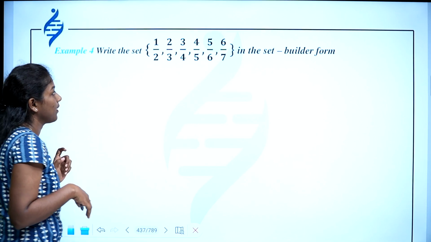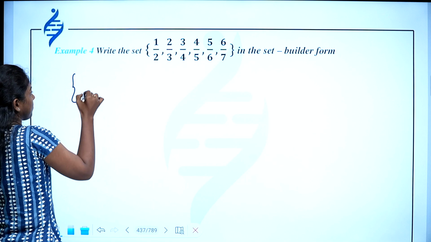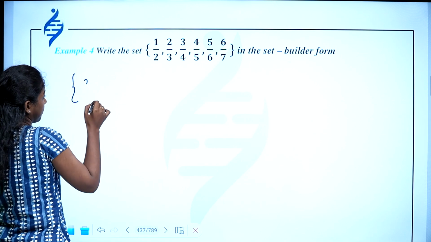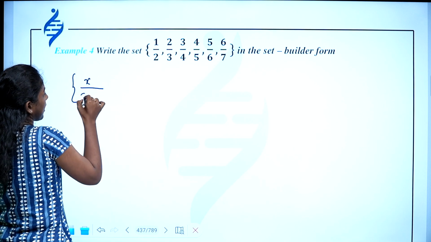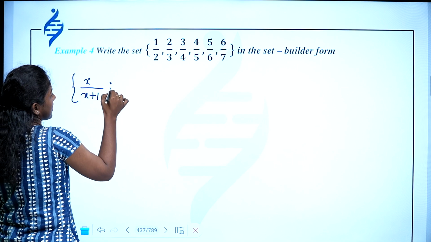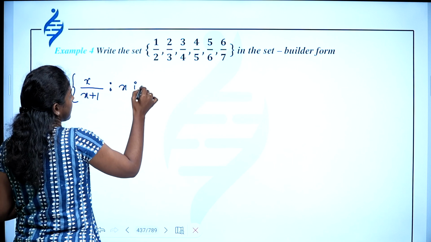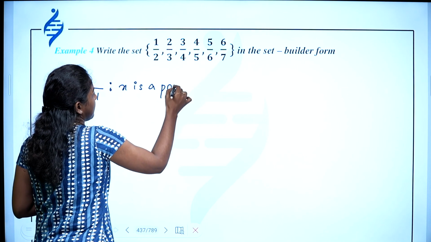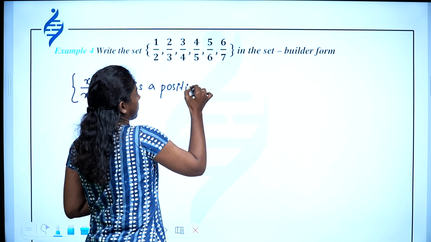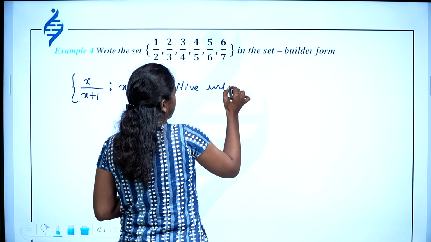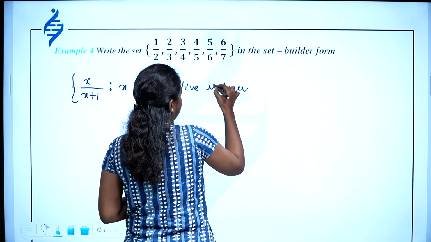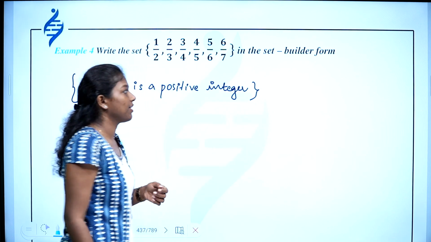So you can write set of all x divided by x plus 1 such that x is a positive integer. Okay, so you got the set builder form.